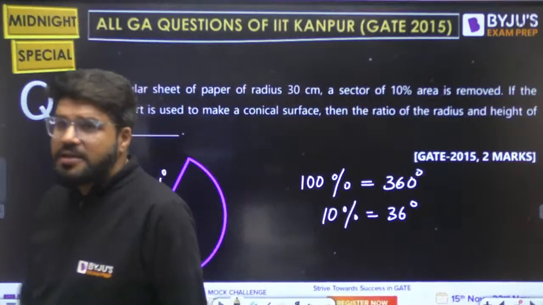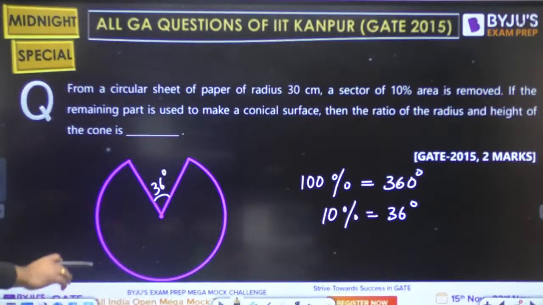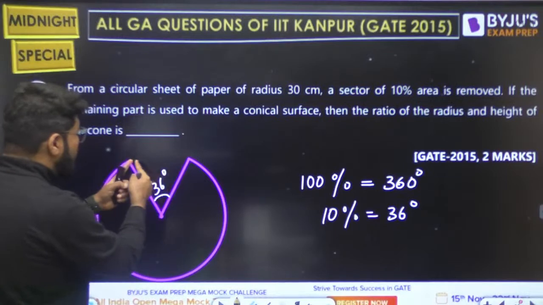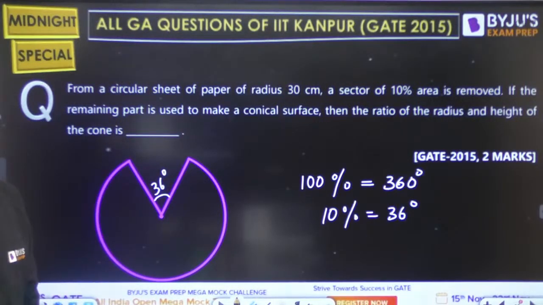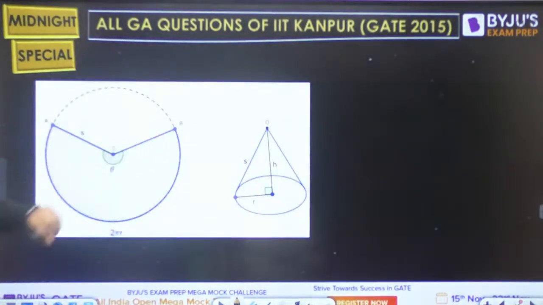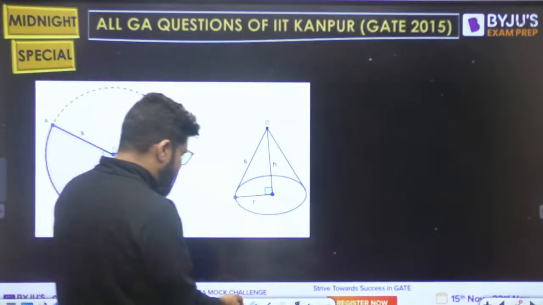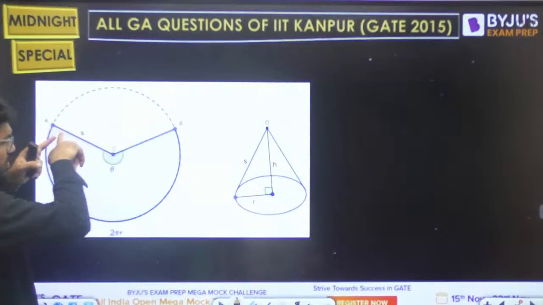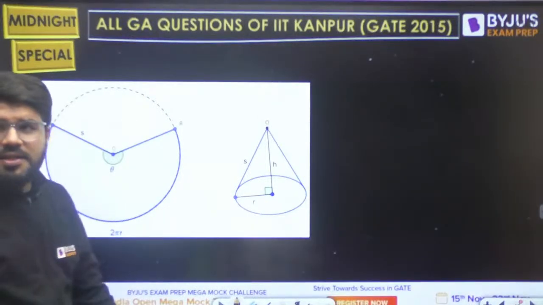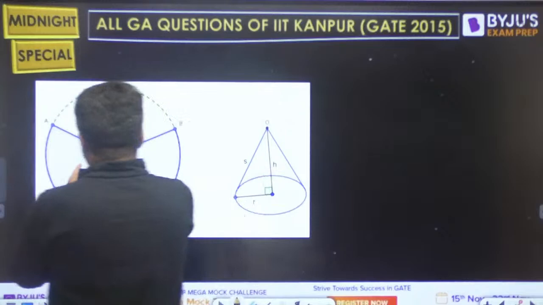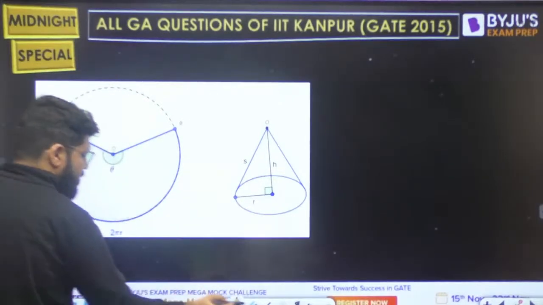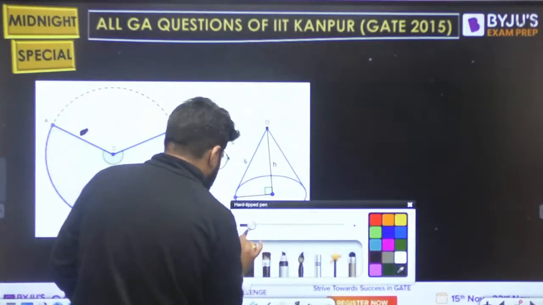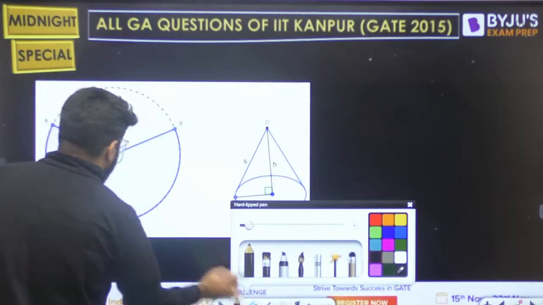Chalo. So ab dekho, how do you make it into a cone? These two are going to be joined, and when they are joined, that becomes the slant height, something like this. This is a random picture, so when you join these two, this makes the slant surface. So if this is S, को हटा देते हैं. Let me remove this S.